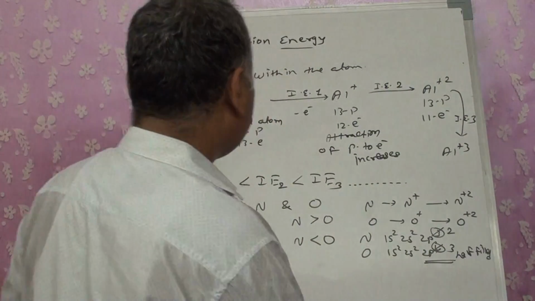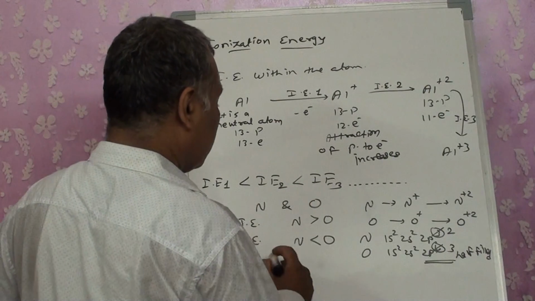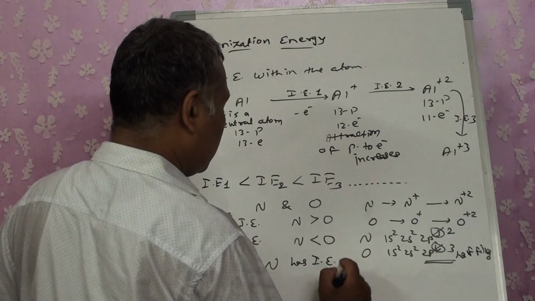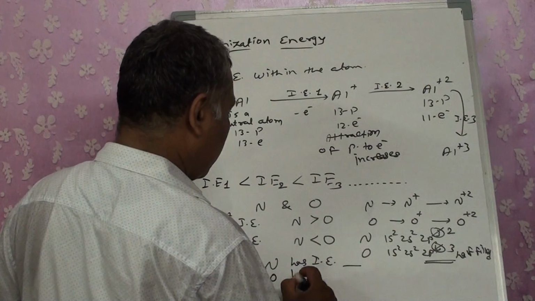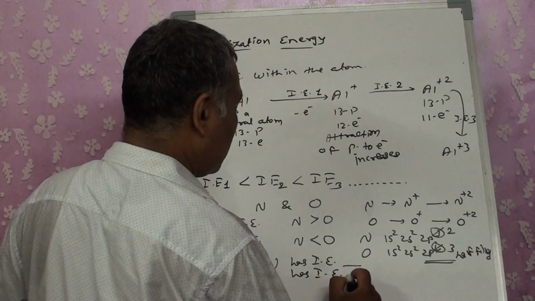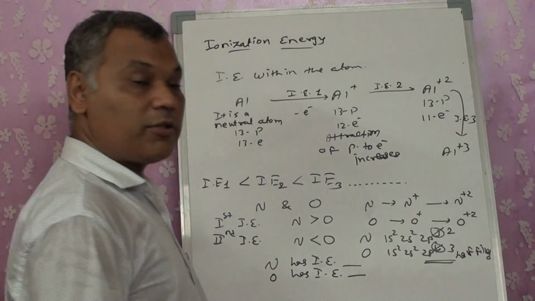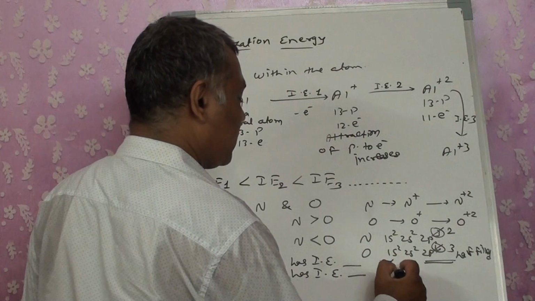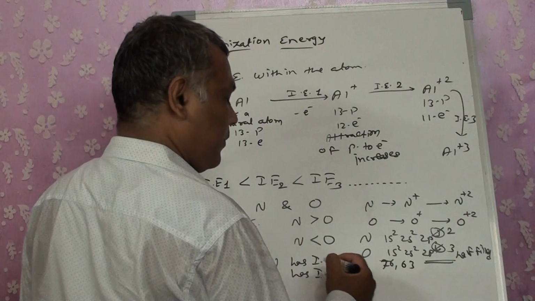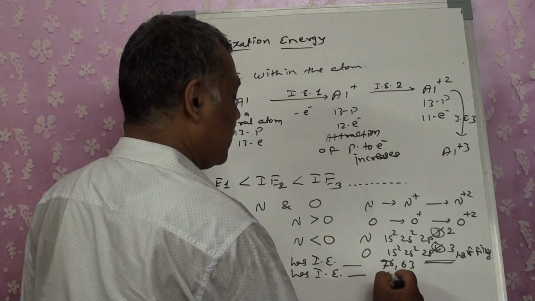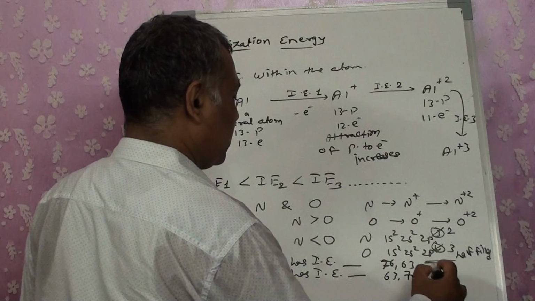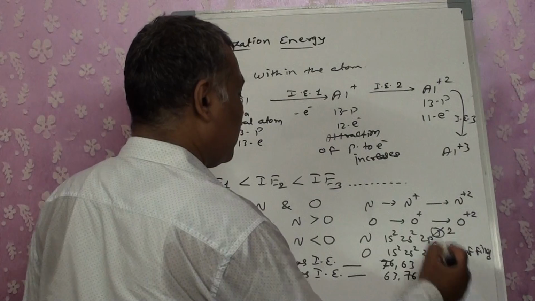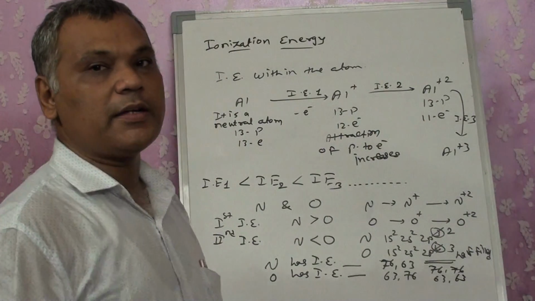For example, suppose it is given to you: nitrogen has ionization energy dash, oxygen has ionization energy dash. Which is the correct answer? It may be given as 76, 63, or written as 63, 76, 76, 76, 63, 63. Then which one will be the correct answer?